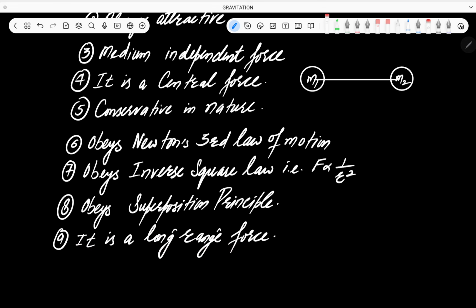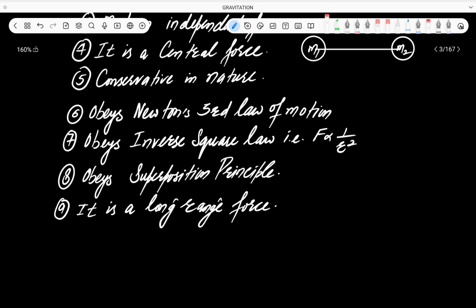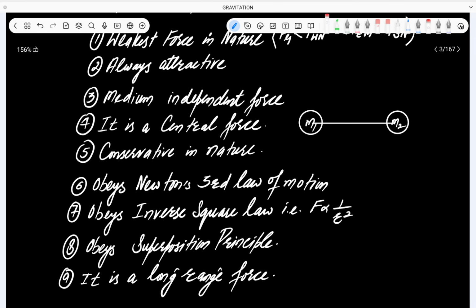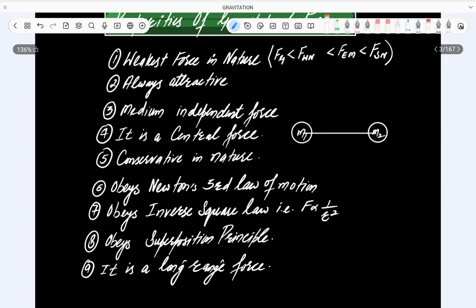Long range force means Earth and Sun are millions of kilometers apart, still they attract each other by a force, and that force is called gravitational force. So I'm sure that all these properties are crystal clear to you.